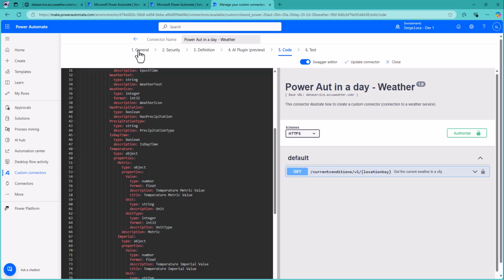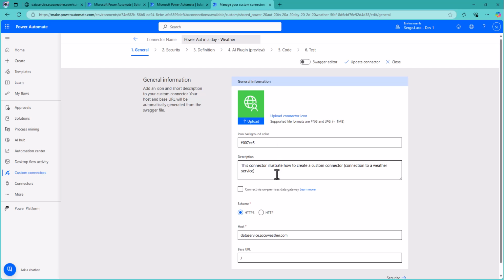Congratulations, you did create your first custom connector. I hope that you enjoyed this lab. We'll provide a more advanced lab on custom connector in the future. Thank you.